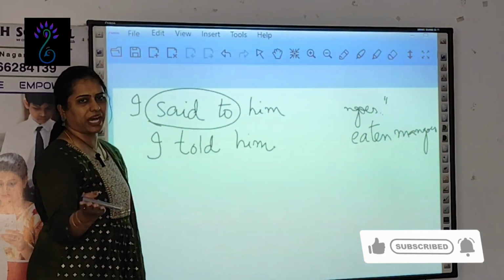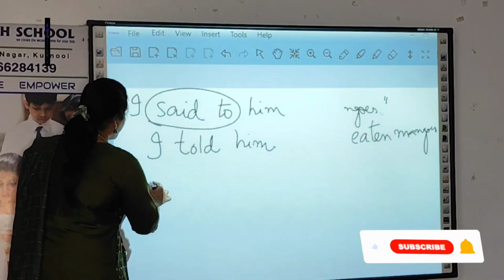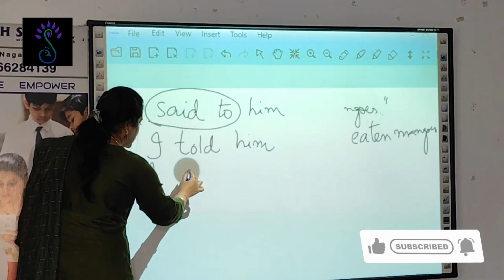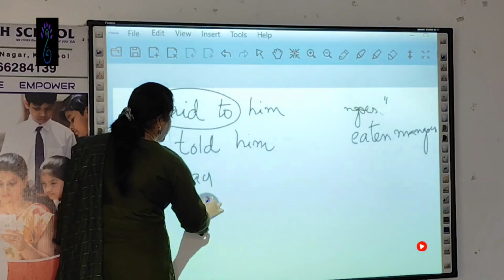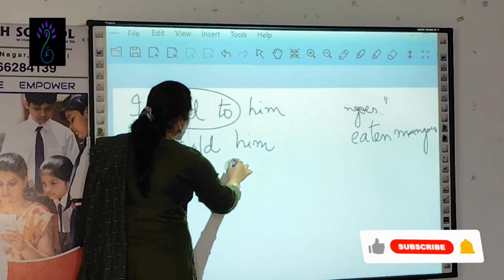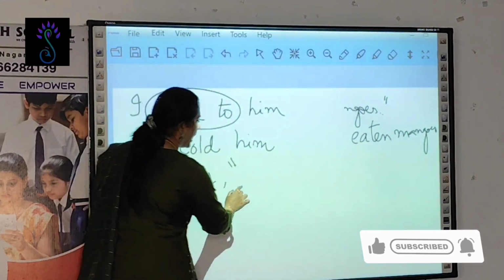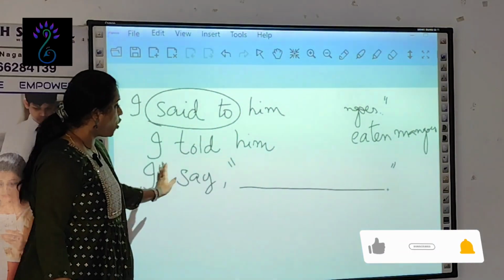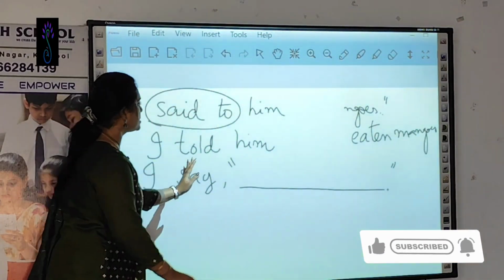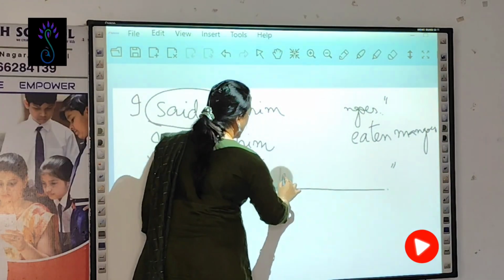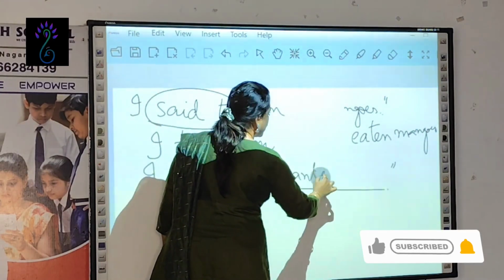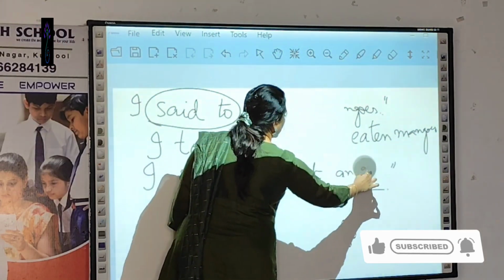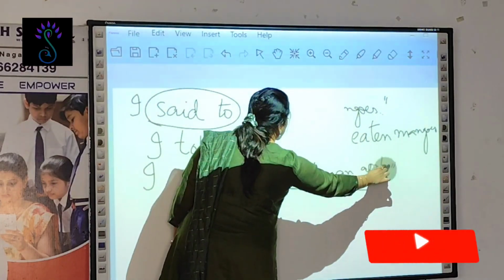Present changes to past, you know. If at all it is given, I say, remember this carefully, this will not change. I say, I want an apple.